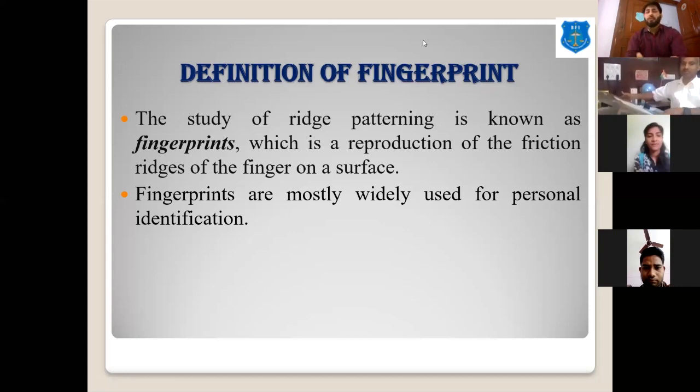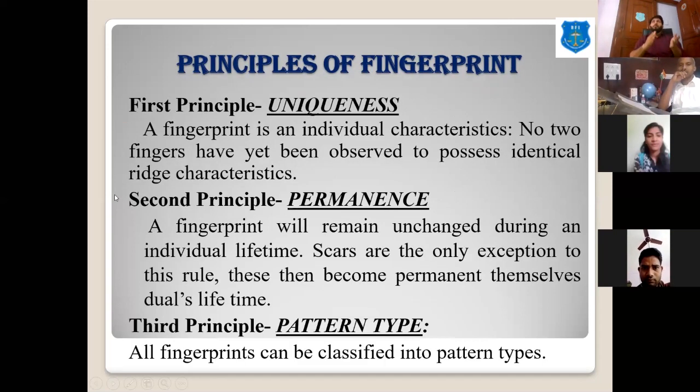It may be used in cases where some crime took place and the suspect or the criminal has left his fingerprints. In such cases, the fingerprint is the most important key evidence which can link the crime with the criminal. The principles of fingerprints explain why fingerprints are admitted 100% in the courts or for any comparison.